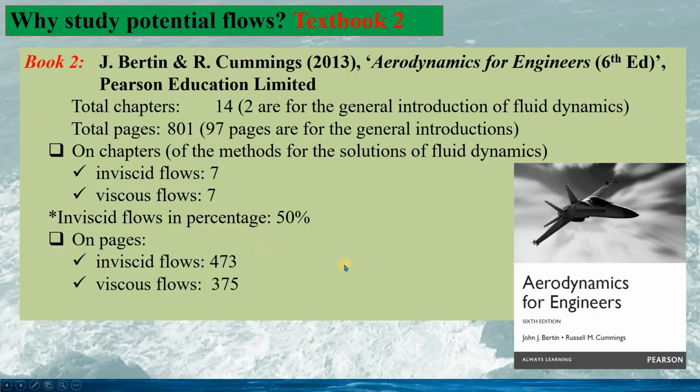And on pages, inviscid flows have 473 pages. Viscous flows have 375 pages. So inviscid flows take about 56% of the pages. So again, we see even for advanced aerodynamics, more than half of the pages and the chapters are devoted to inviscid flows. So from these 2 examples, we can see inviscid flows, or more specifically, potential flows, are very important.